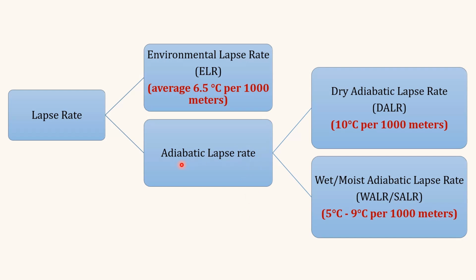It is referred to as the adiabatic lapse rate, and it is of two types. Dry adiabatic lapse rate is for the unsaturated air parcel and the value is 10 degrees Celsius per 1000 meter. The other type is the wet or moist adiabatic lapse rate, which is also known as the saturated adiabatic lapse rate. This is for the saturated air parcel, where the latent heat released during condensation slows the rate of cooling, and the value is 5 degrees Celsius to 9 degrees Celsius per 1000 meter, depending upon the moisture content in the air parcel.